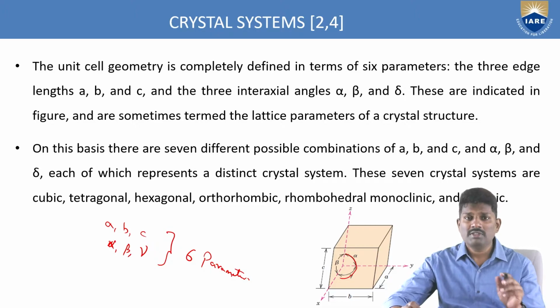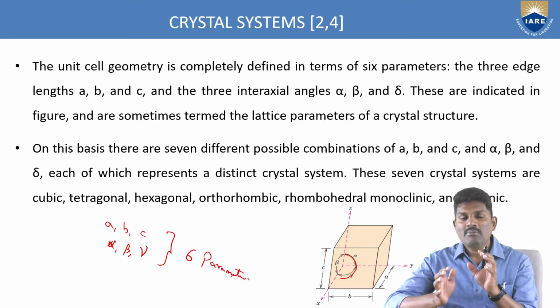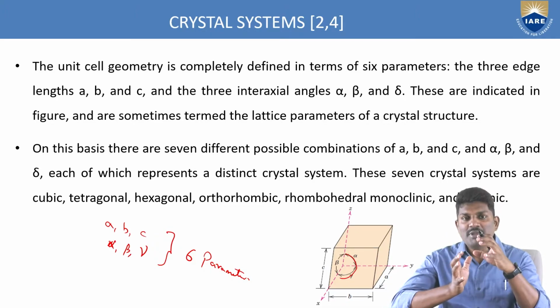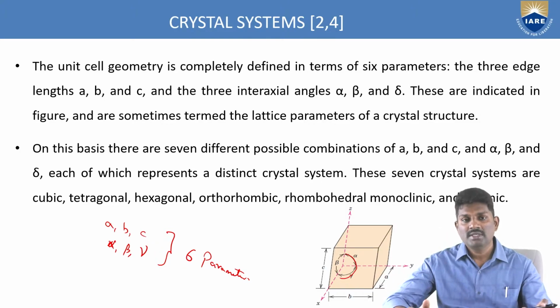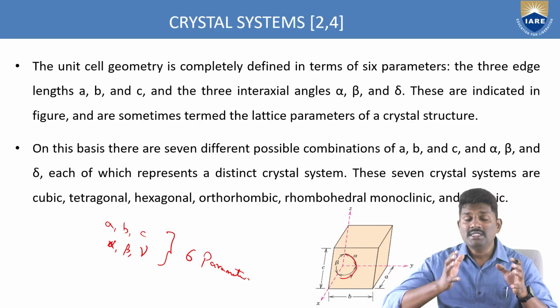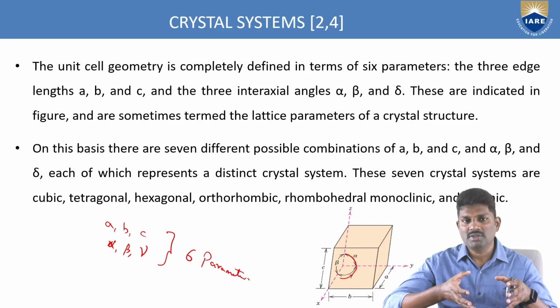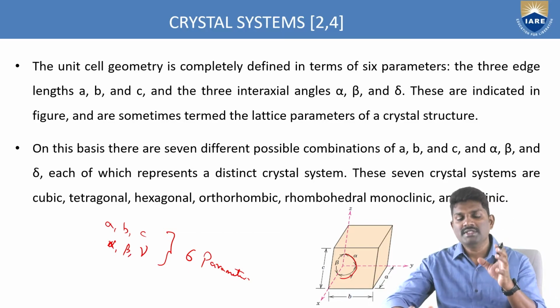If you alter one parameter, the complete orientation or geometry of the unit cell will change. This is how the unit cell depends upon these 6 parameters. If any one parameter is altered, the complete geometry of the unit cell will change.